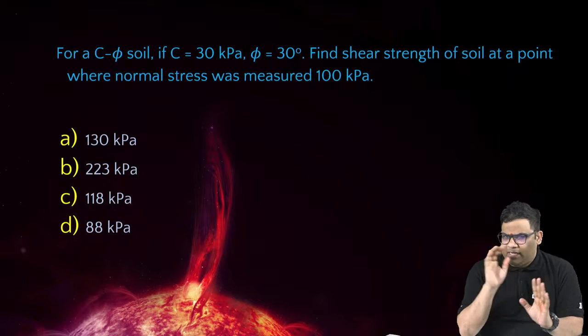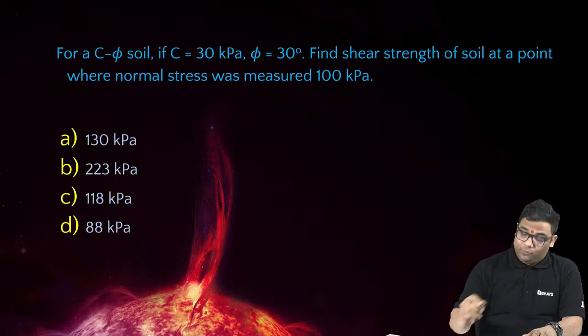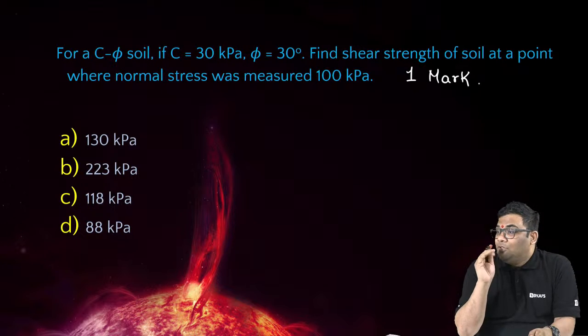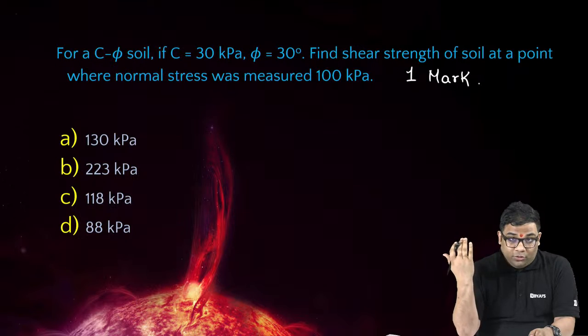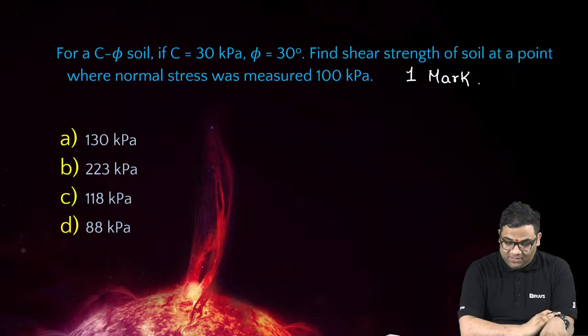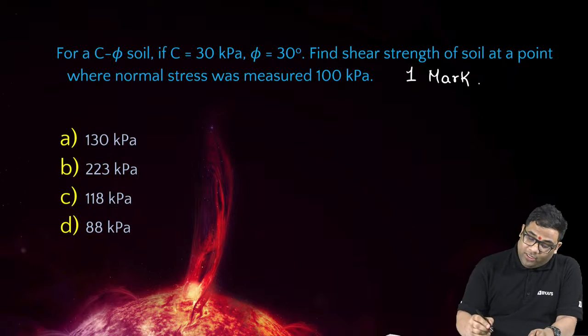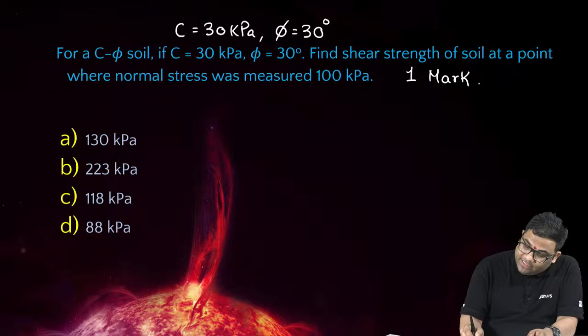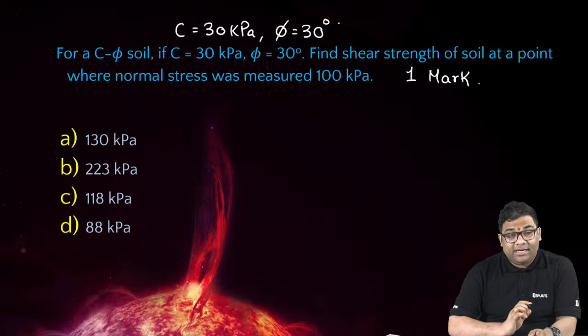Now the next question. Again, a very basic 1 mark question. Please answer this question. We'll be seeing some basic 1 mark questions, and we'll be seeing some tough questions also. But first we will start with some basic equations. In the C5 soil, cohesion is given, and phi is given as 30 degrees. What is the correct answer?